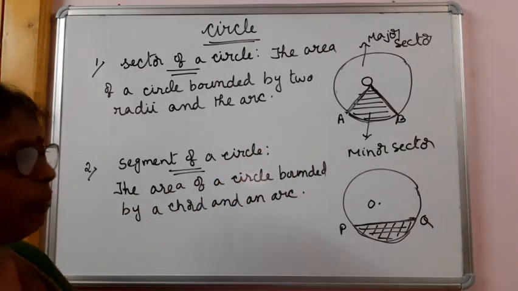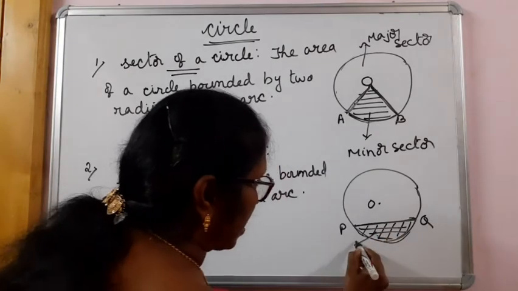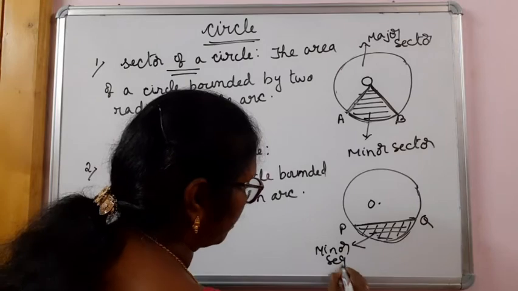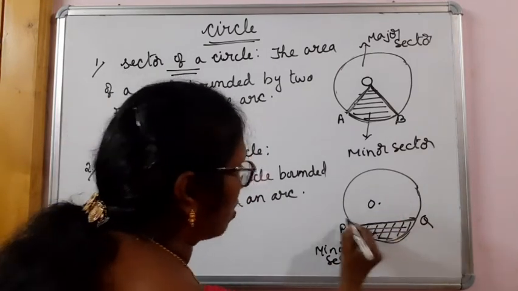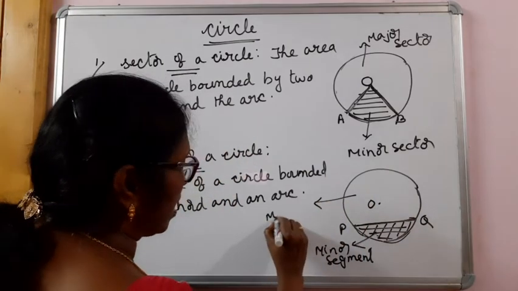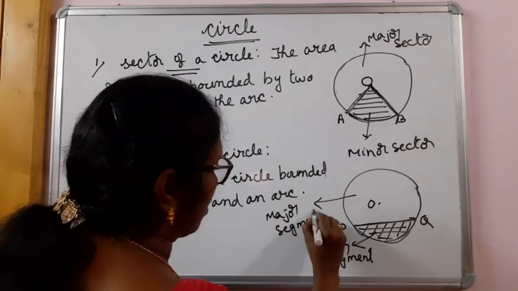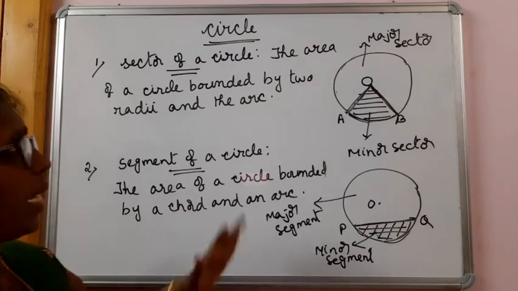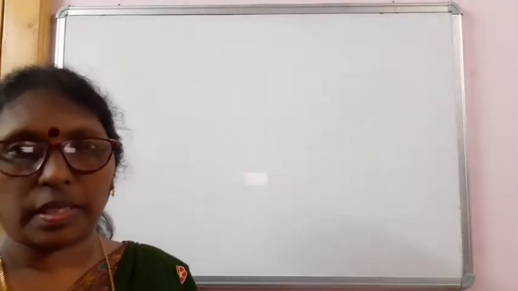Just like here, the area of the circle bounded by chord and the minor arc is the minor segment, and the area of a circle bounded by chord and the major arc is called the major segment. So try to note the difference between sector and segment. Okay?